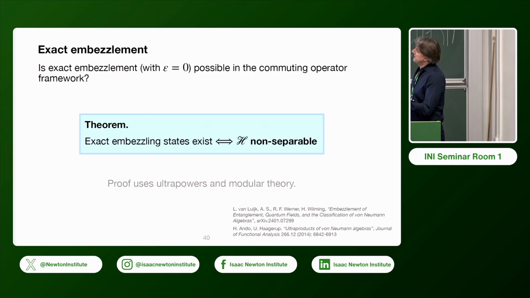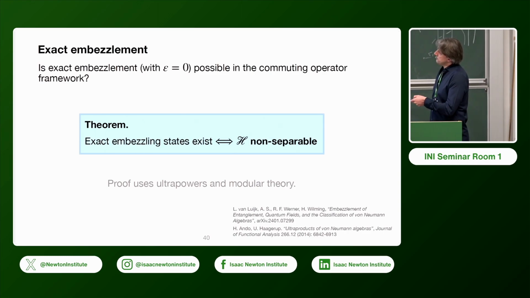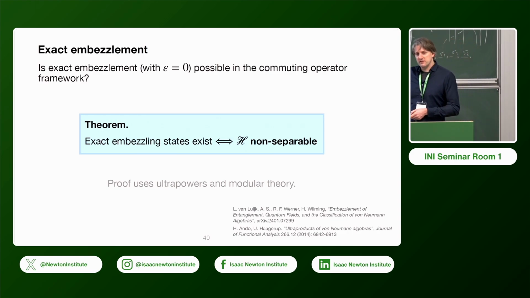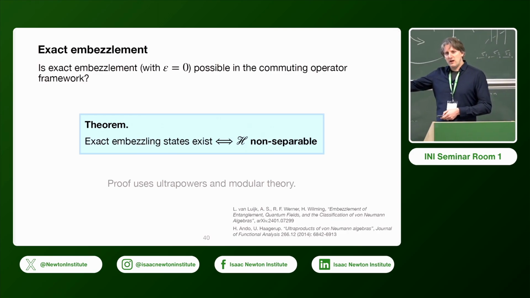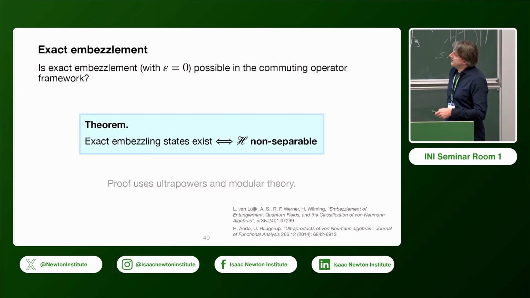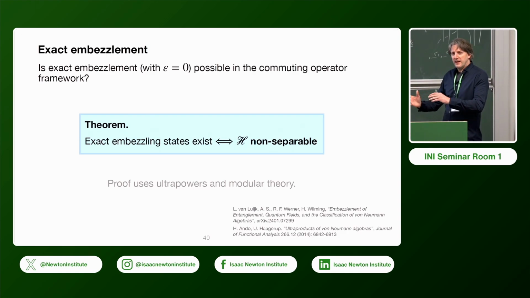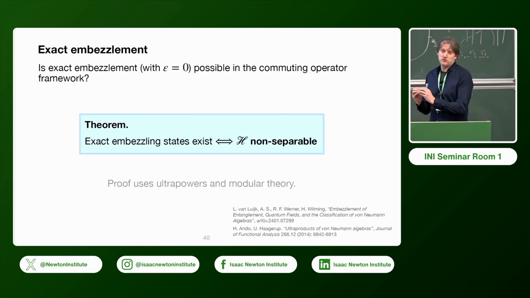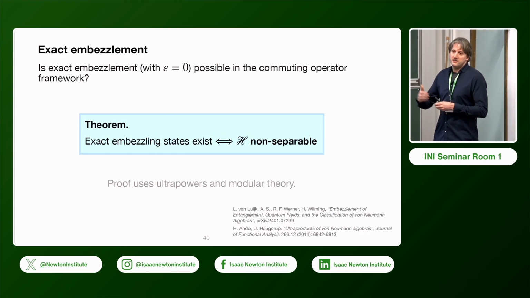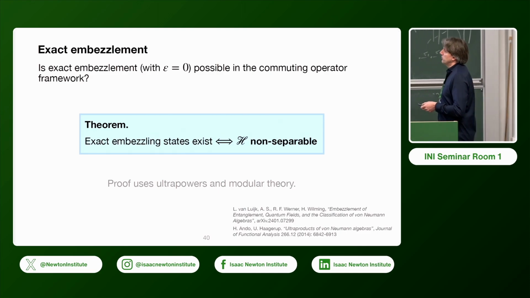And basically the reason for this is that the modular spectrum of an embezzling state was the whole R plus, and if you would have exact embezzlement, this would mean that every spectral value in the modular spectrum must be an eigenvalue. So we have an uncountable number of eigenvalues. That's why it has to be non-separable in that case.